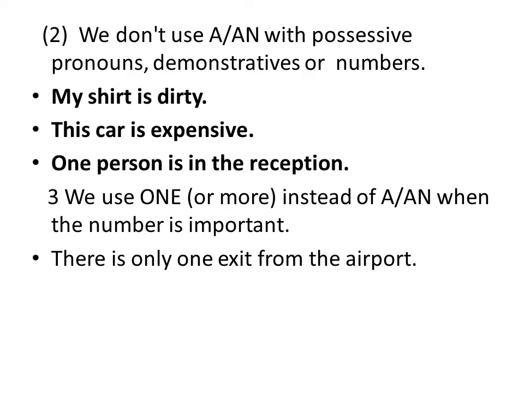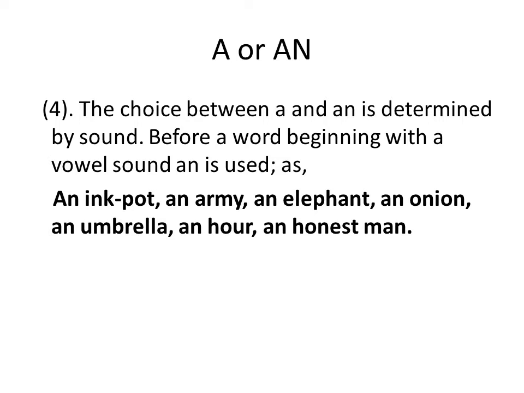When we want to explain the number, we can use the word one or more than one rather than a and an. When we are talking about the number, we cannot use a and an. So for instance, there is only one exit from the airport.